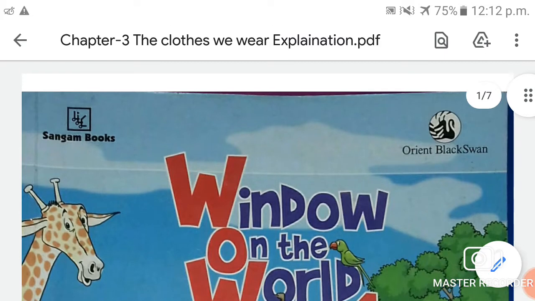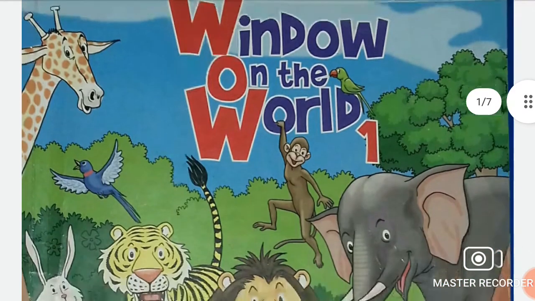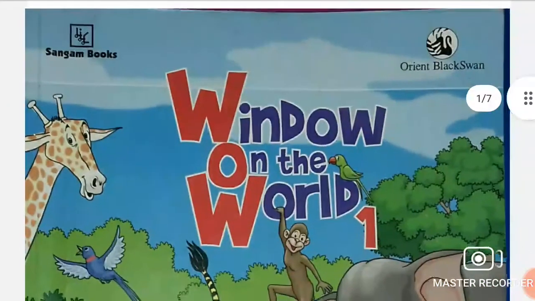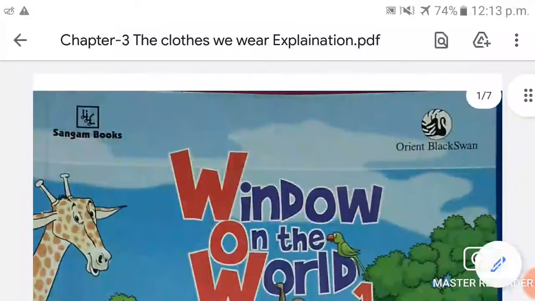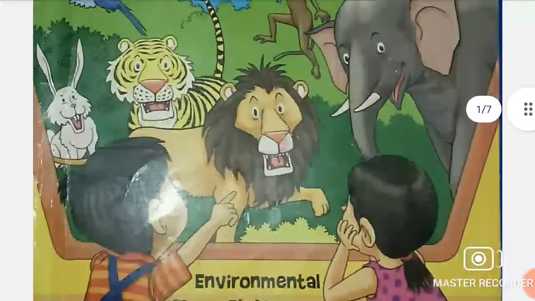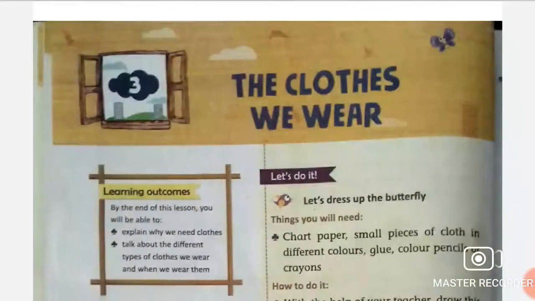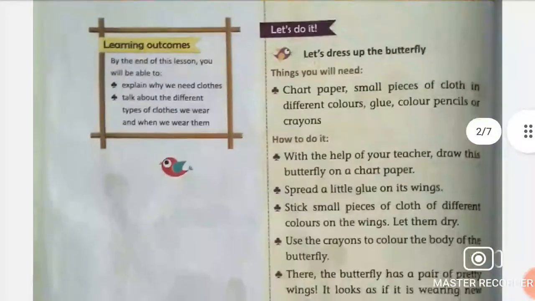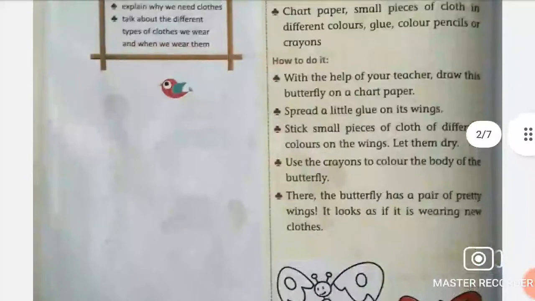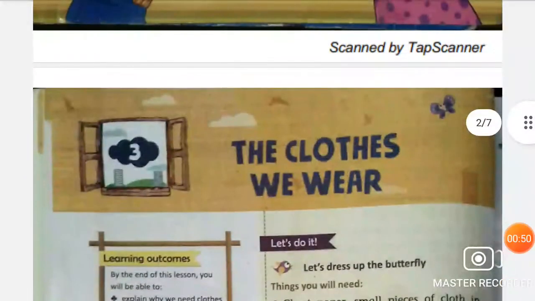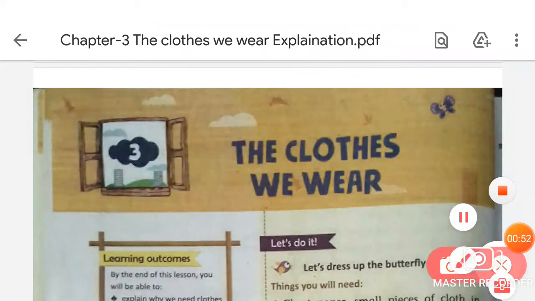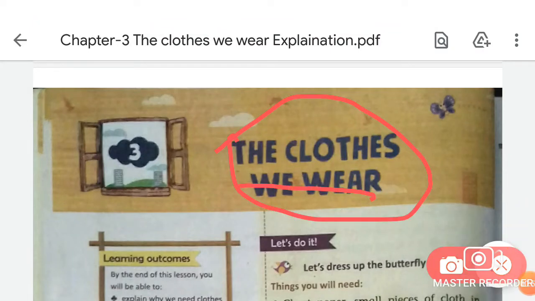So students, firstly, take out your Social Studies book, Window on the World, which looks like this, okay, and open chapter 3, page number 14. So what's our chapter name, students? Our chapter name is The Clothes We Wear, okay.